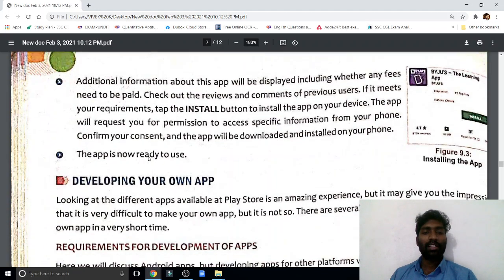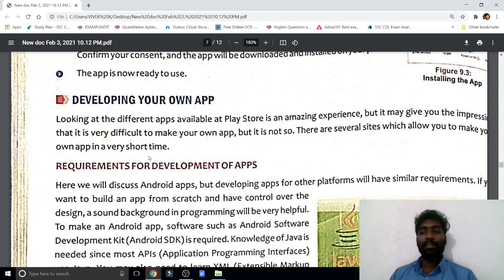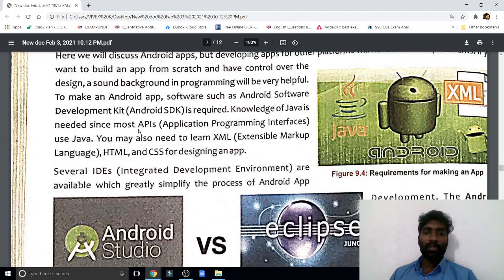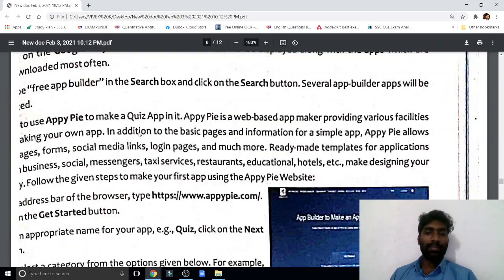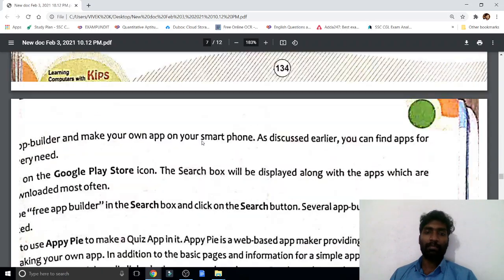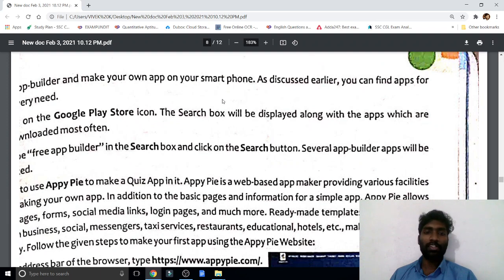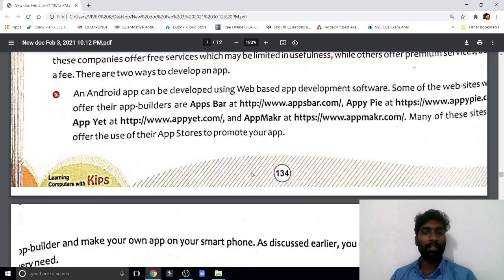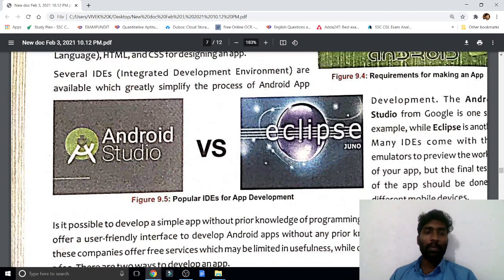That is the only thing. Now, building or developing your own apps. Here they gave a website to create an application, which tomorrow we can see, but today we will talk about Android Studio and Eclipse. Both are SDKs, meaning software development kits, Android software development kits.